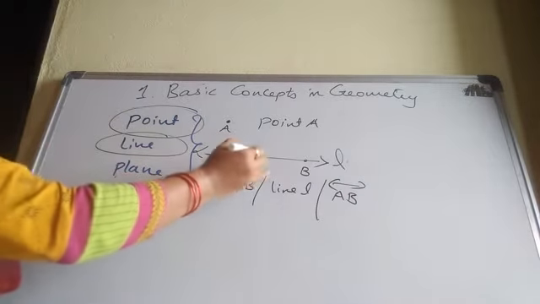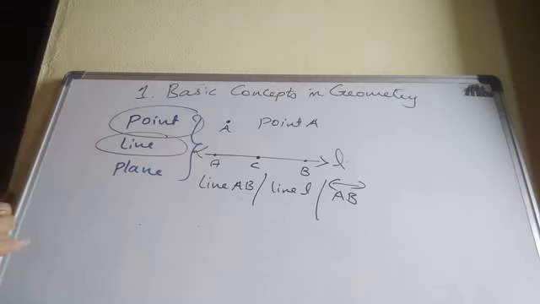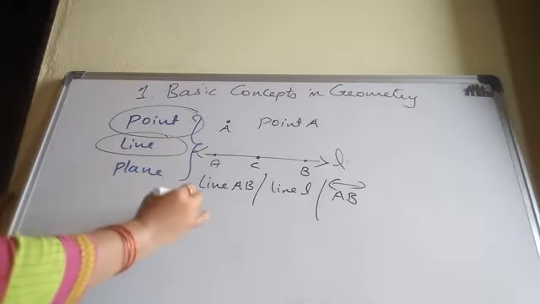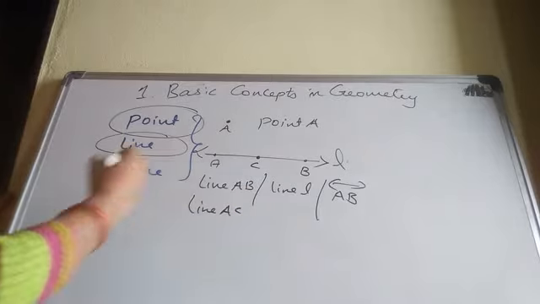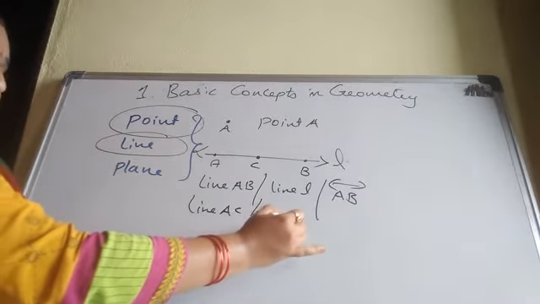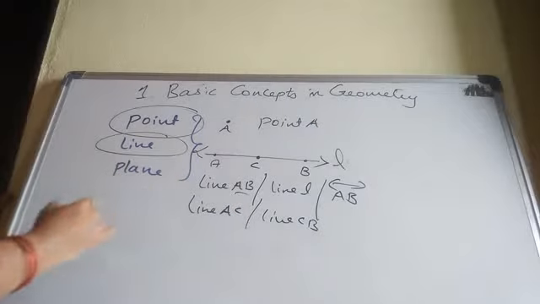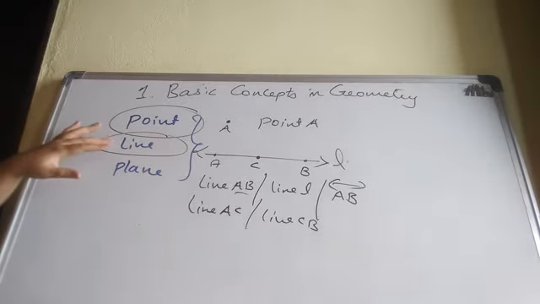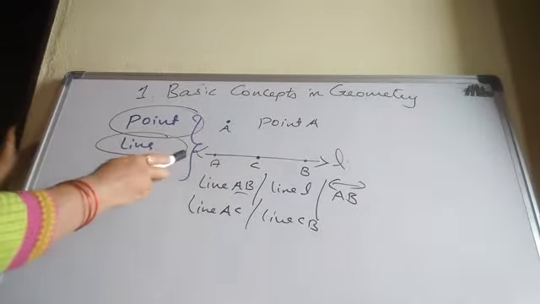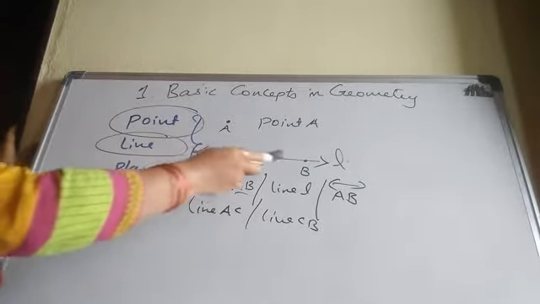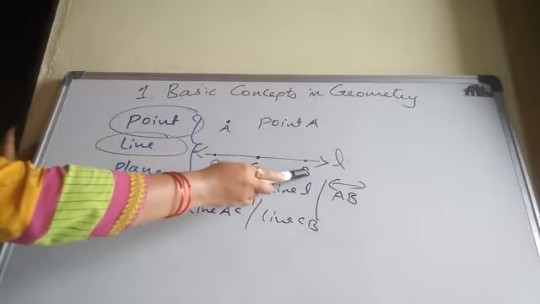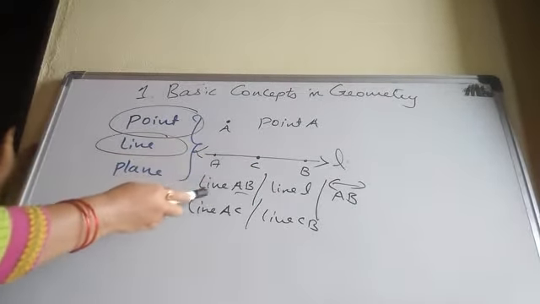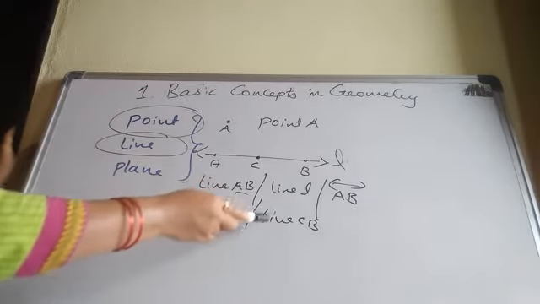Okay. If you take one more point, C, it is on the line L. Line AC I can write. Line CB I can write. Line AB, line L. Okay. So here it is an undefined term in geometry. Reason: it has two arrows which extend infinitely in both the directions. The name of the line can be written in these many ways.